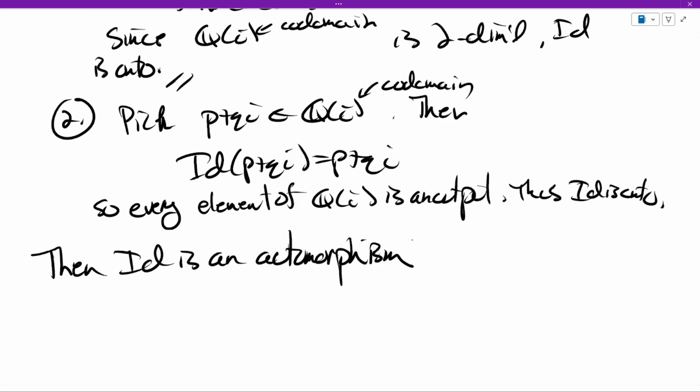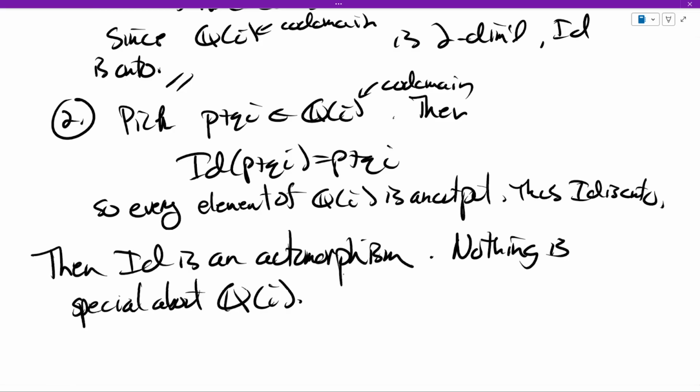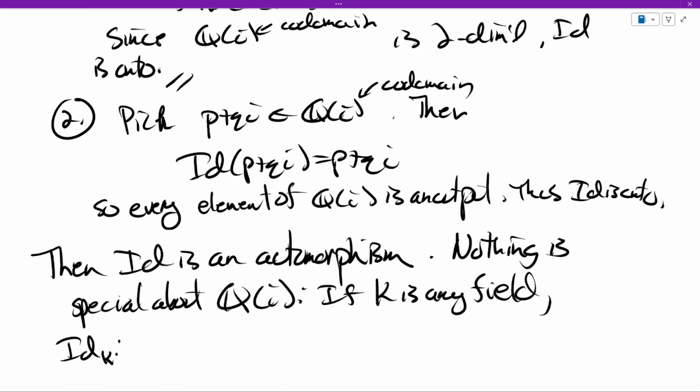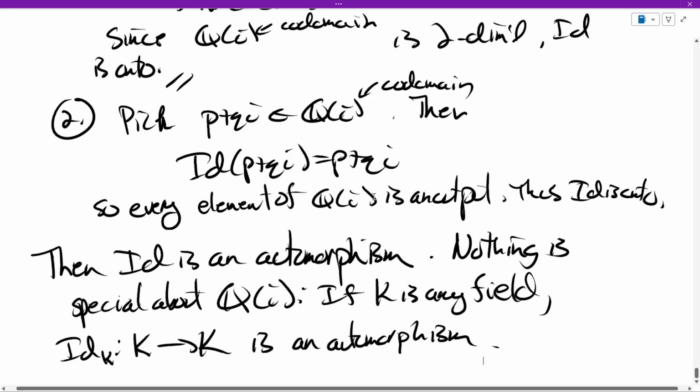Now, nothing is special about Q adjoin i here. If K is any field, the identity from K to K, which I'll subscript with a K to indicate it's the identity on K, is an automorphism, always. The proof goes through almost exactly the same way. So that's always an automorphism. This video took longer than I thought. In the next video we'll look at an interesting example of an automorphism particular to Q adjoin i.